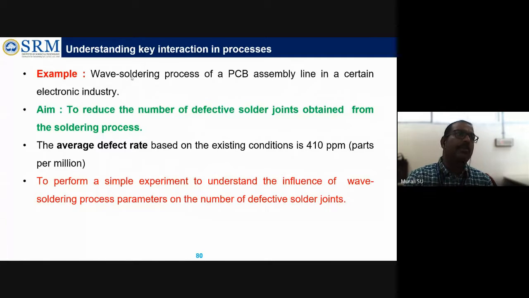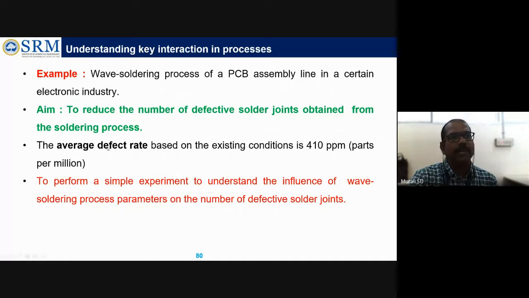Then only will the problem be rectified or the parameters optimized. So that is what we have to first ask. So here the purpose is to reduce the number of defective solder joints obtained from the soldering process. There is a process in that particular industry; they are doing soldering and they are getting lots of defects. Our purpose of doing experimentation is to identify the process parameter which is influencing and causing the defects, and how we can reduce the defects by changing something. That is the purpose.